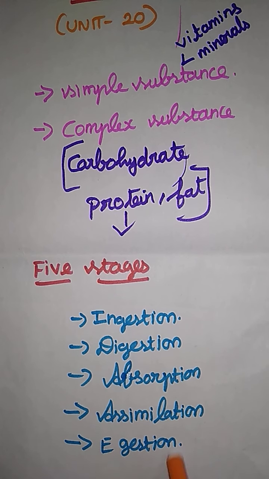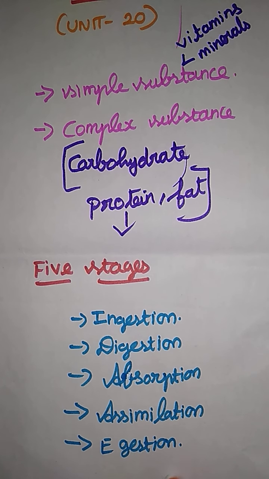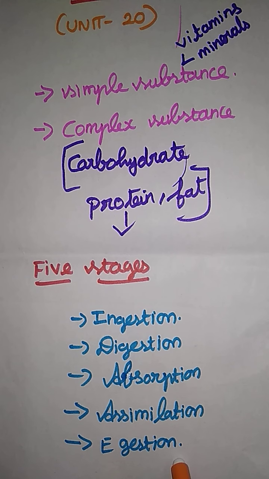And egestion: unwanted food material is ejected through the anus. So these are the 5 stages.